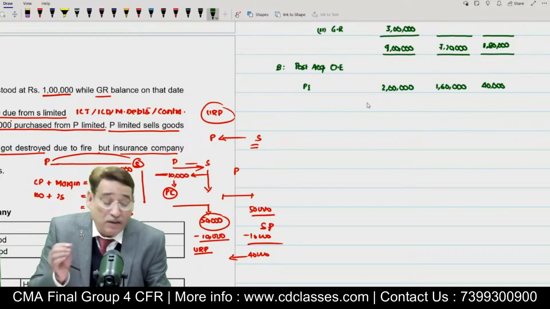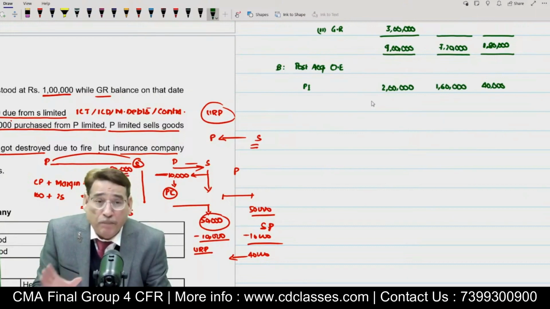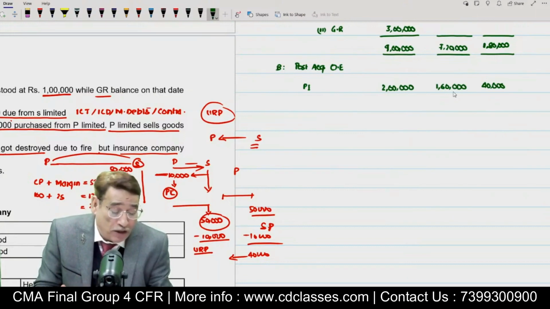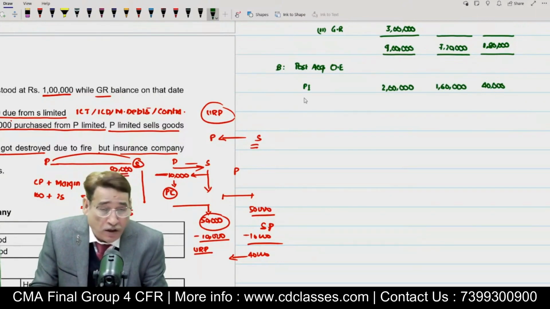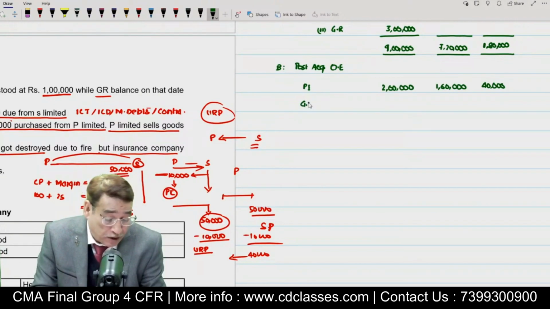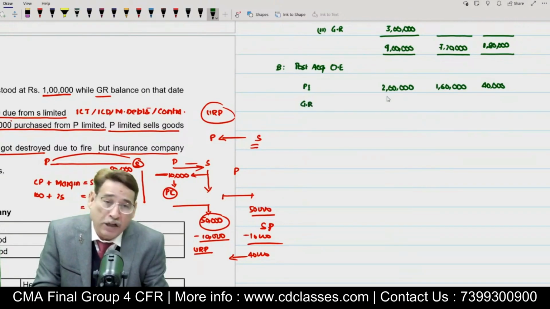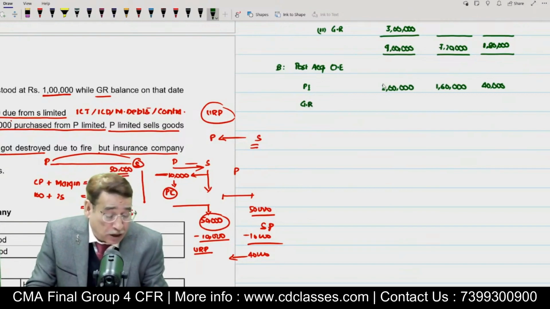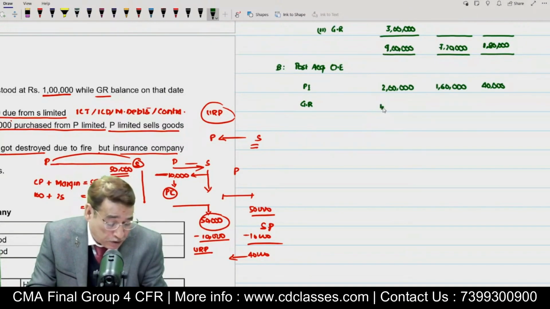So 2 lakh is what we call the balance of profit and loss account. Post-acquisition, 160 and 40 are the respective shares. Now could you tell me in this particular question, do I need to write any other balance as far as other equity is concerned? Yes sir, general reserve, right? Post-acquisition general reserve. We saw earlier in this particular case that during the year the subsidiary company transferred I think 1 lakh rupees to the general reserve, isn't it?